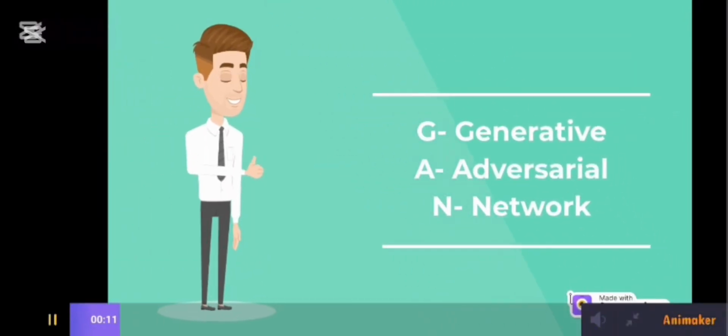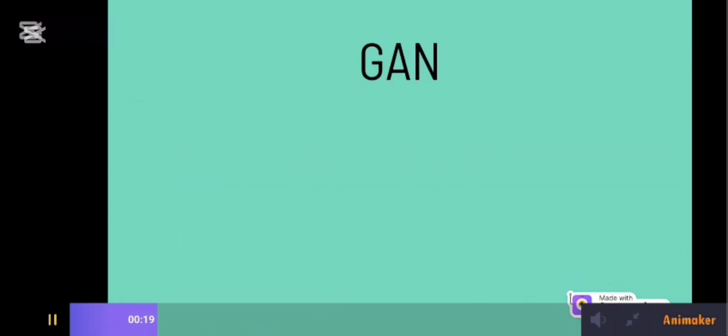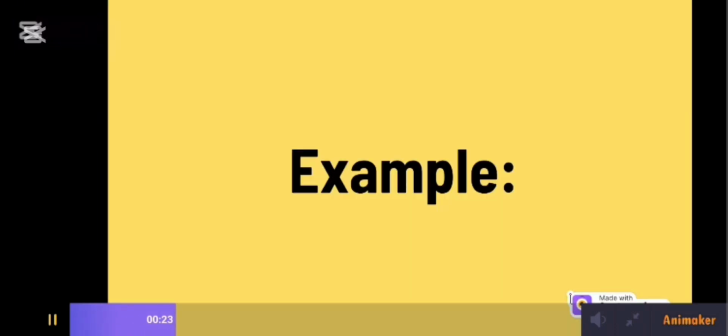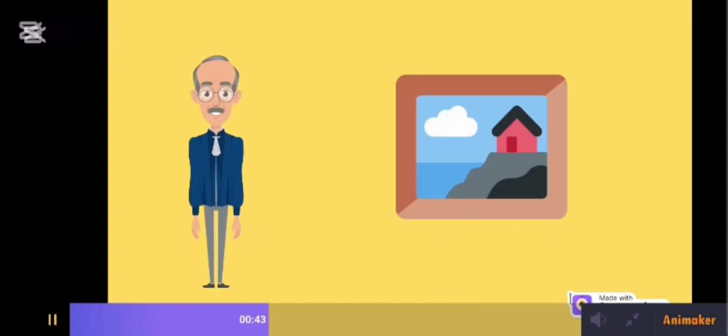G stands for Generative Adversarial Network. Two AI models competing with each other. One tries to create data and the other checks if it's real or fake. One wins, one loses, both improve.